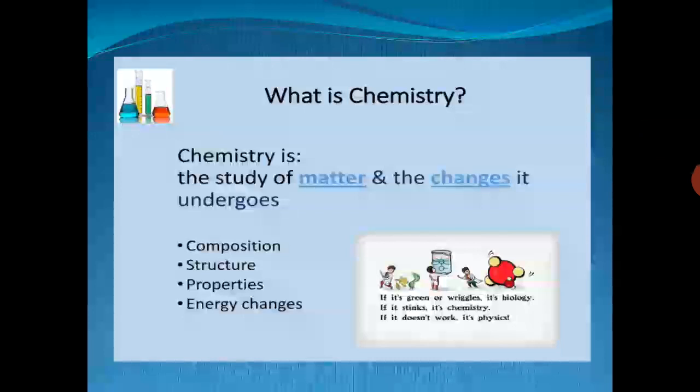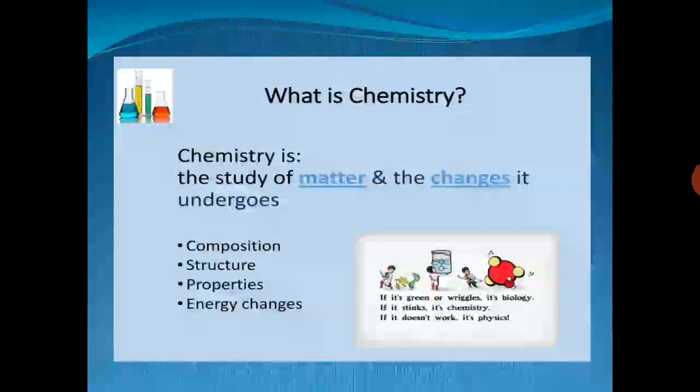A chemical change is a permanent change in which a substance undergoes change in its shape as well as its composition. For example, rusting of iron. It is a permanent change. It cannot be reversed. So, it is an example of chemical change.